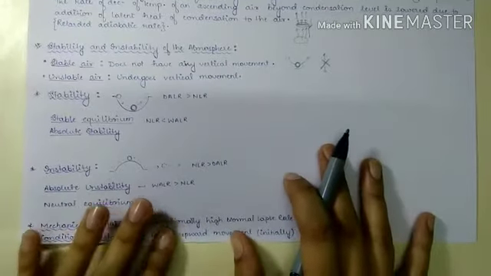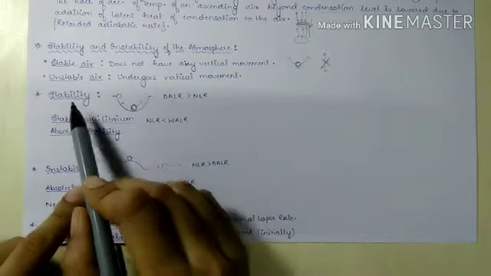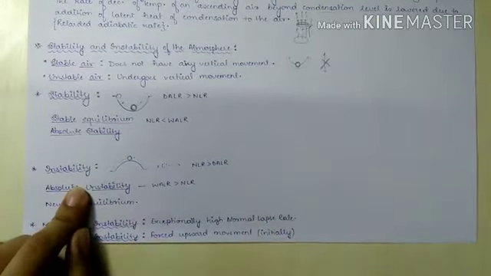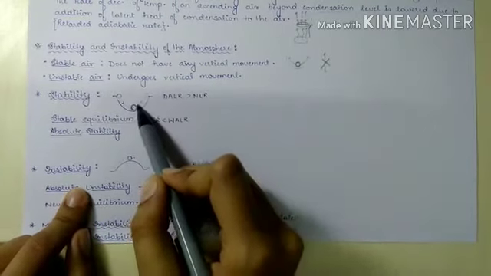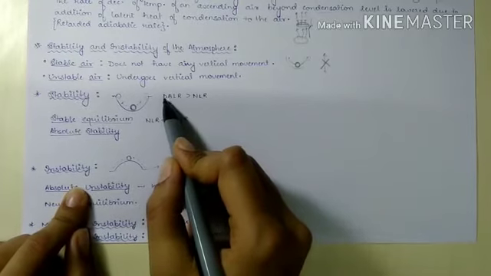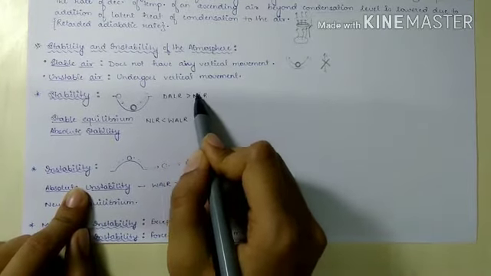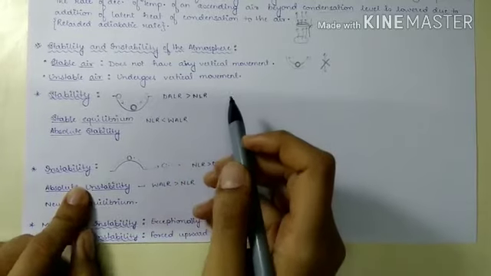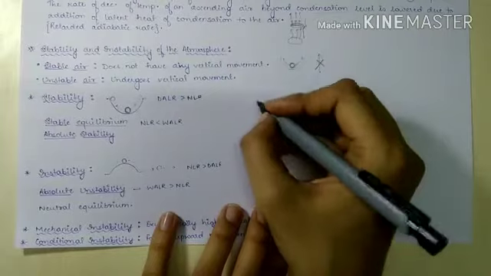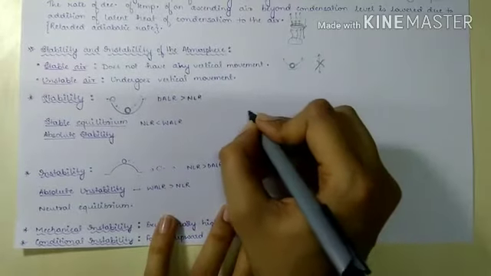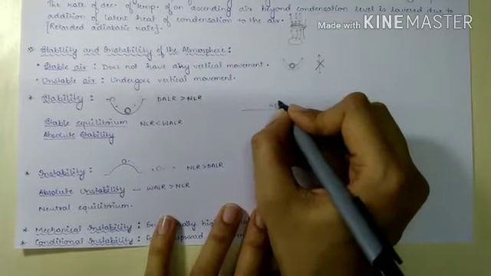Now we will look into what exactly stability and instability are. As I told you with the example of the bowl, for stability we have a dry adiabatic lapse rate which is more than the normal lapse rate. Consider the ground surface temperature as 45 degrees Celsius.